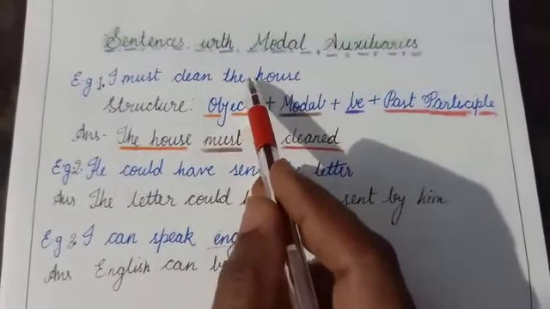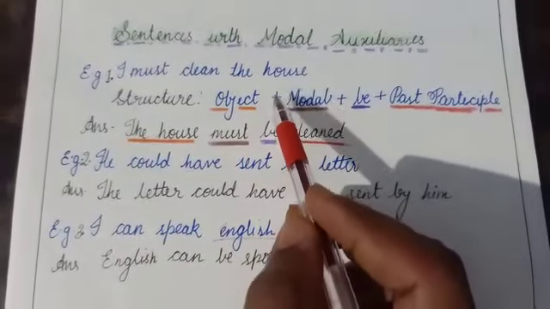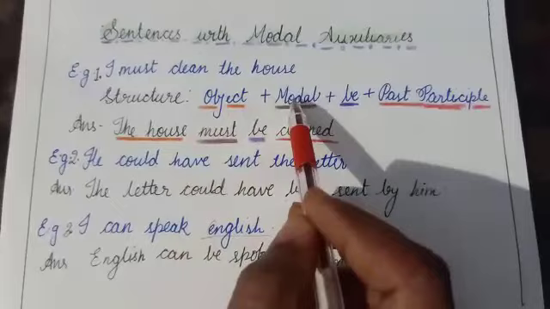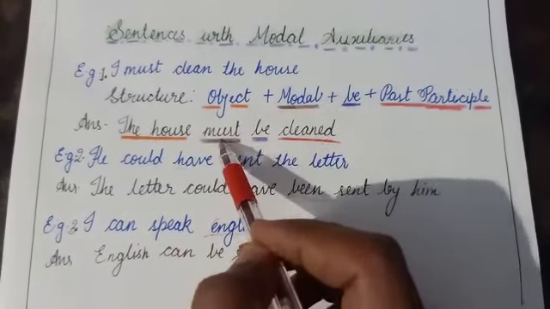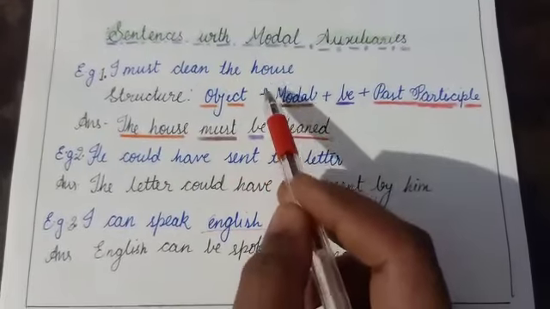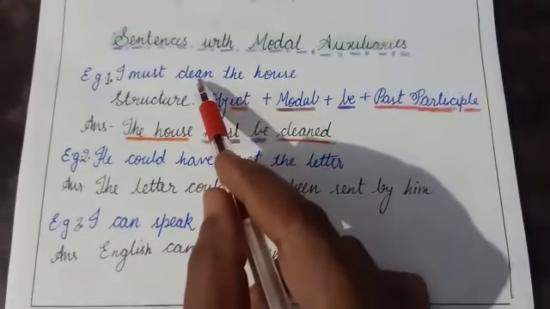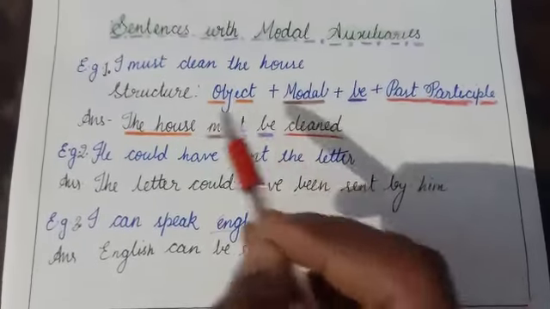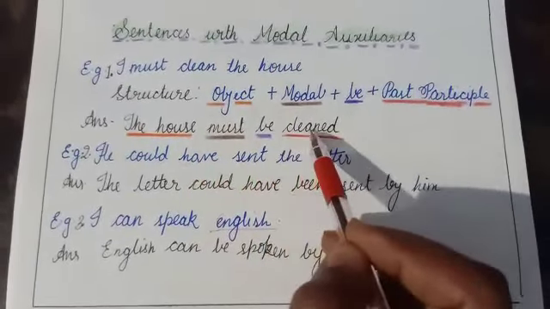When we change the sentence into passive voice, first we use the object, the house, and then the modal auxiliary, must, and then be is used after the modal auxiliaries. And at last, the main verb of the sentence in past participle or the third form. The house must be cleaned.